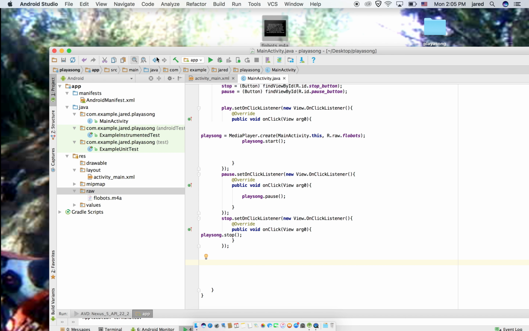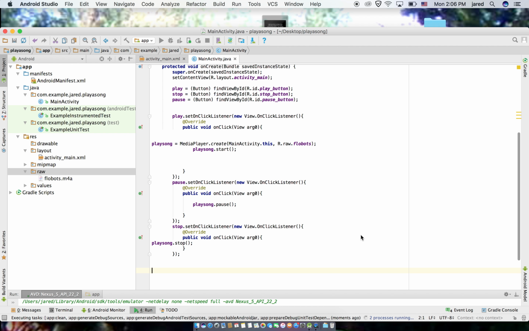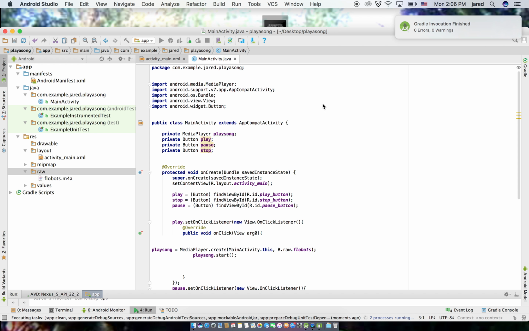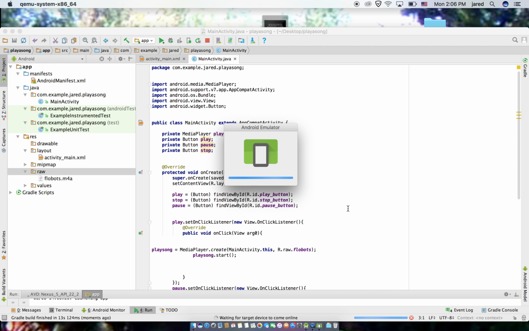Okay, now this should work perfectly, so I'll start the virtual device and we'll see how this goes. Don't know why it does that, but the emulator's still going to work. Just give this a second.